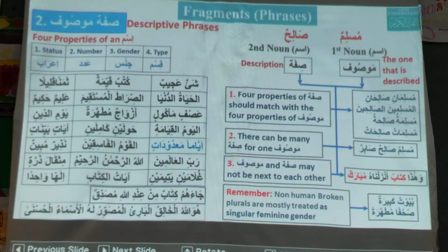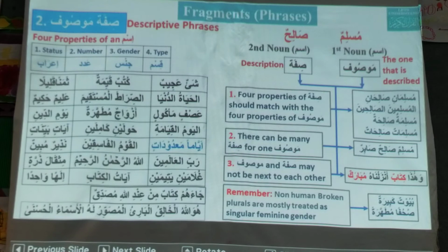So this is the advantage of coming daily, not making gaps. Dunya is non-flexible. Dunya remains dunya in marfu, mansoob or majroor status. So it fulfills all the conditions, so it is a sifa mawsuf. How will we translate?